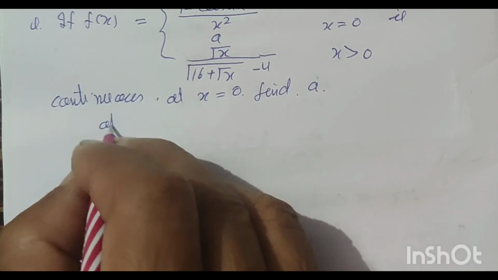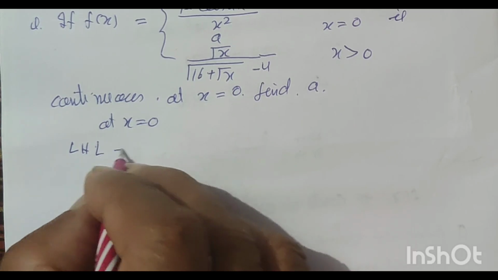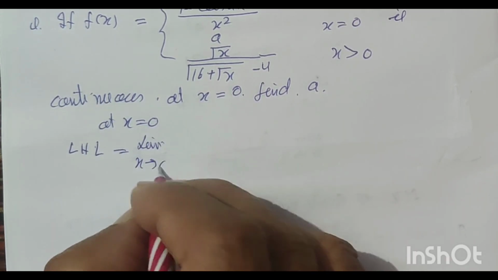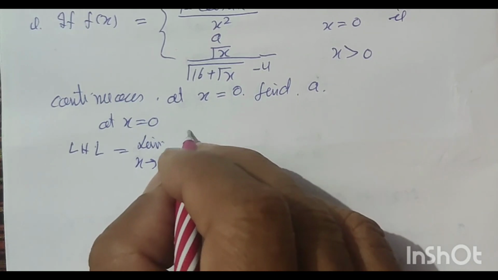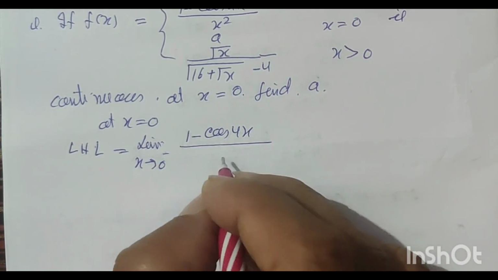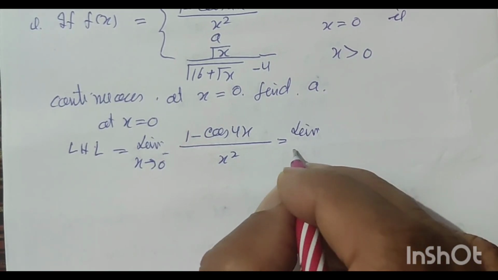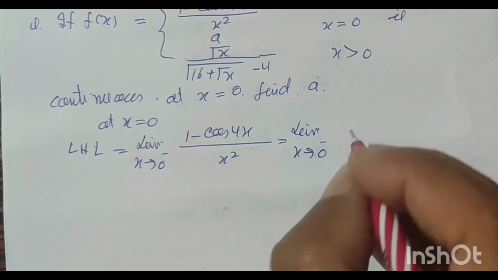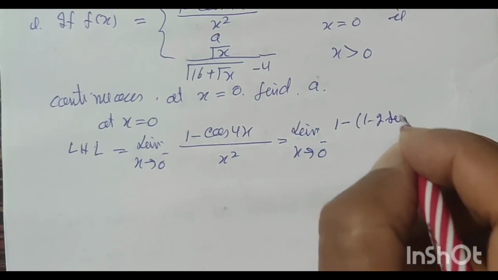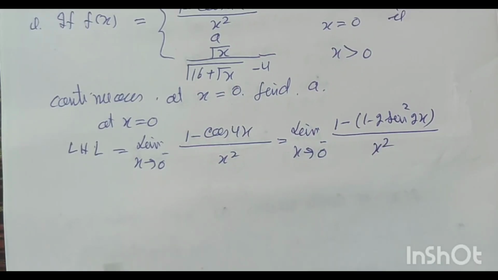Now at x is equal to 0, left hand limit is equal to limit x tends to 0 minus (1 minus cos 4x) upon x square, which is limit x tends to 0 minus (1 minus 2 sin square 2x) upon x square.